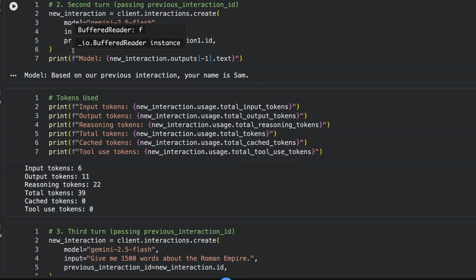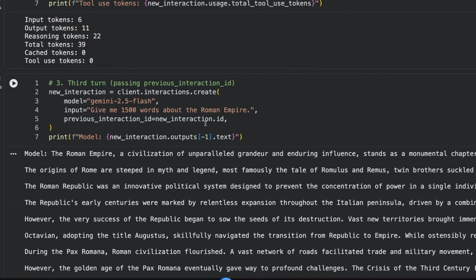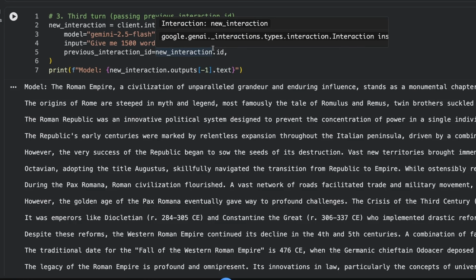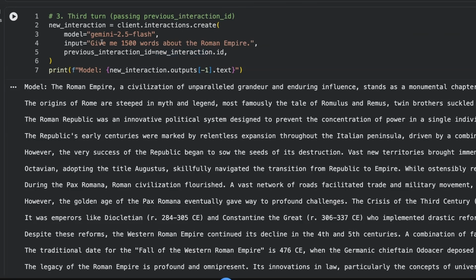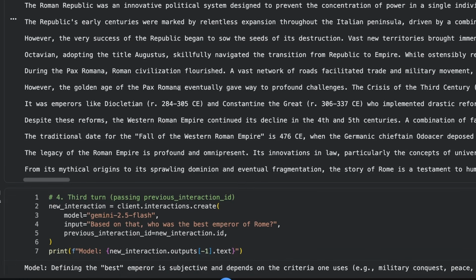And you can see with this second turn here, I've just called it new interaction, and same for the third turn. And I can just keep passing that back in. So each time we're passing in the new interaction, we're adding to the memory, and that memory is getting longer as we go through. So you can see here, I've asked it to do 1,500 words. It hasn't done that. It's done, I think, a few hundred words on this.